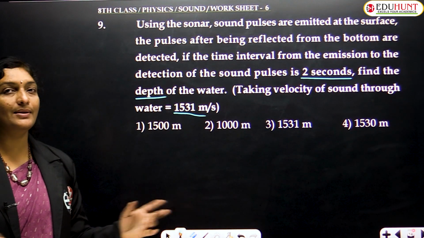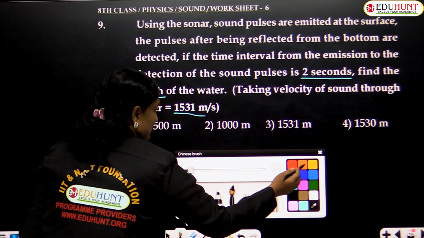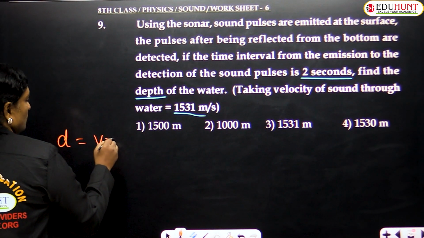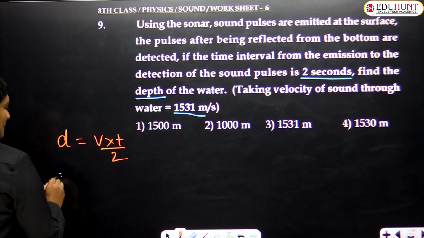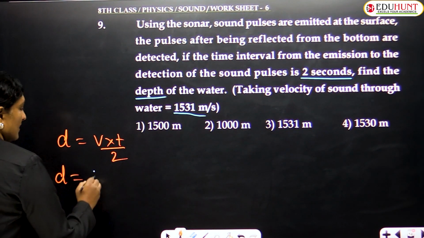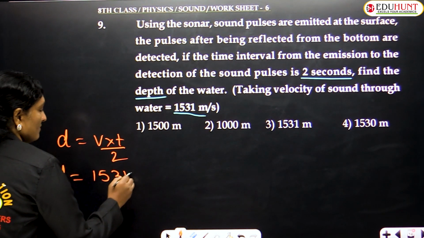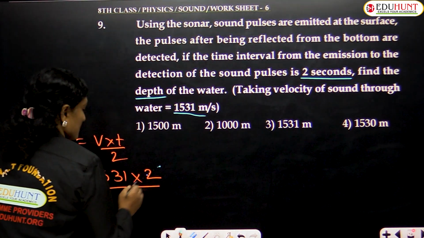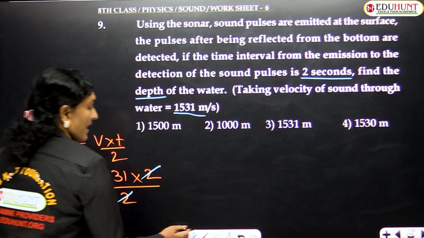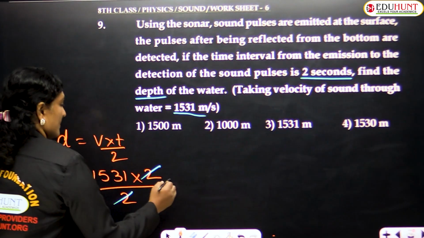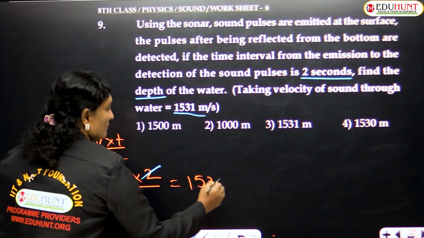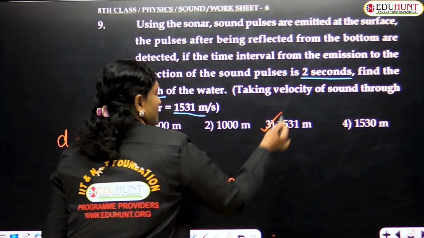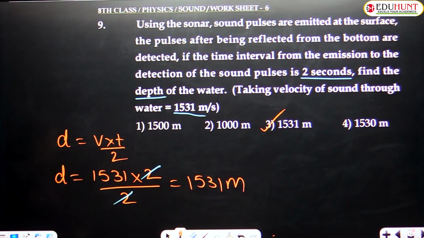So similar to the previous problem, children. Calculating, what is the formula? Depth D equals V into T upon 2. Substituting all the values, V is taken as 1531, time is given as 2, upon 2. No doubt this 2 and this 2 get cancelled and hence you are left with 1531 meters. Of course the options were given in meters, hence the correct option is 1531 meters. That is third option.